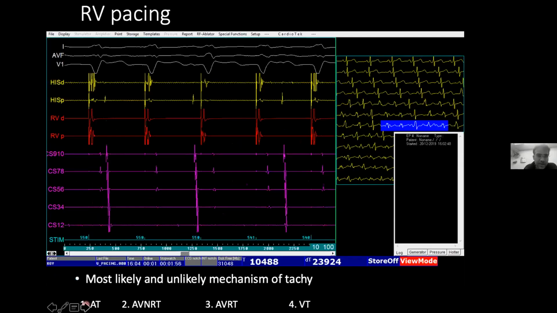Now, in this particular example, you are pacing the ventricle. There is QRS depolarization in each of the paced beats, but you would hardly see any consistent VA conduction. This is the A, which looks like it is walking through.